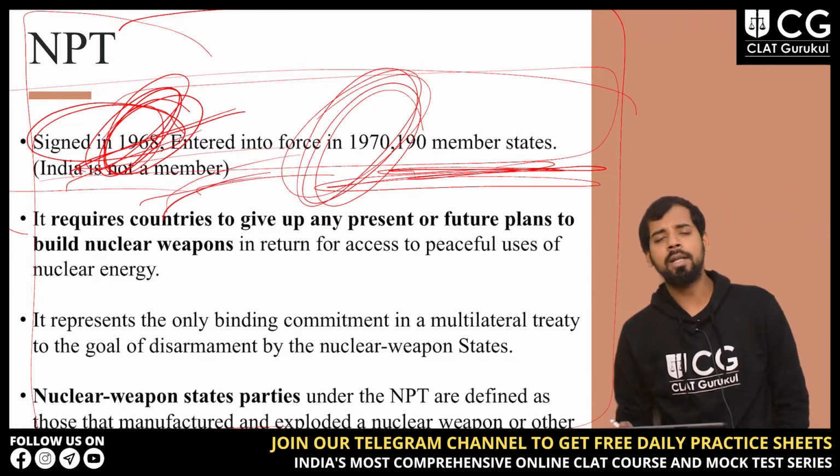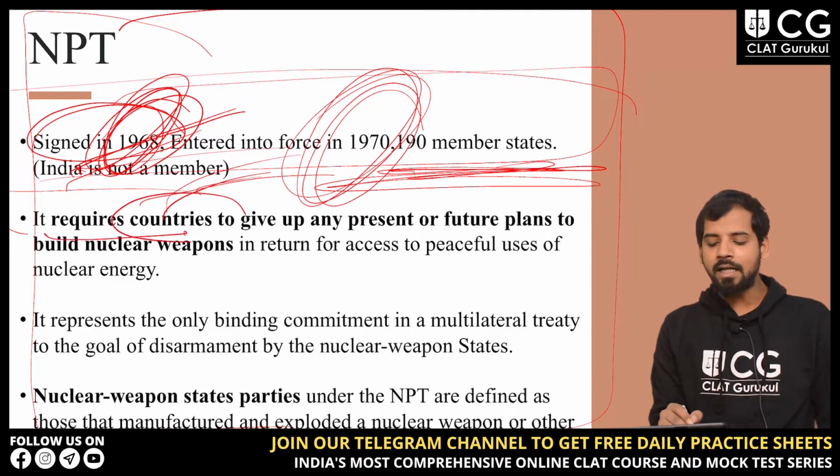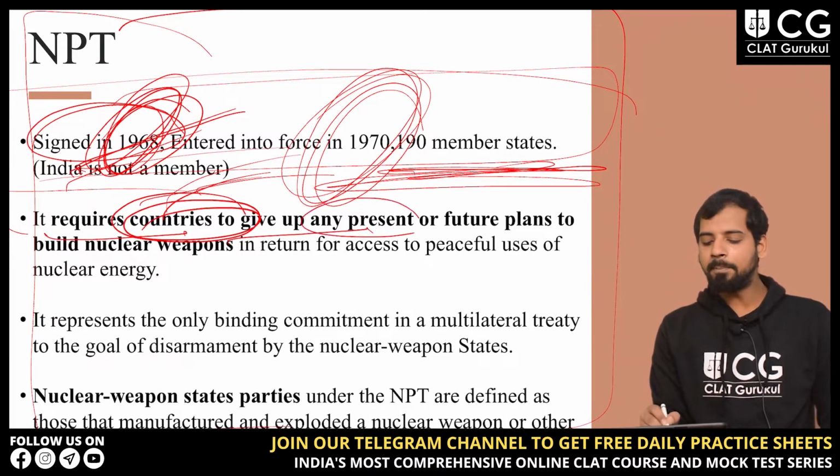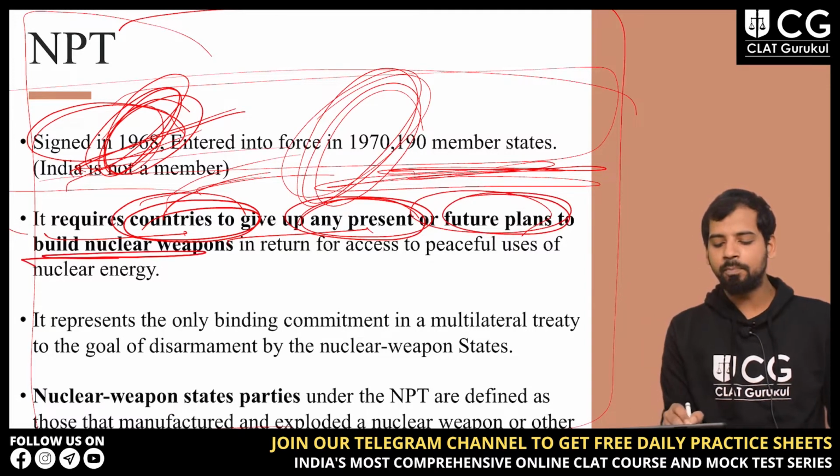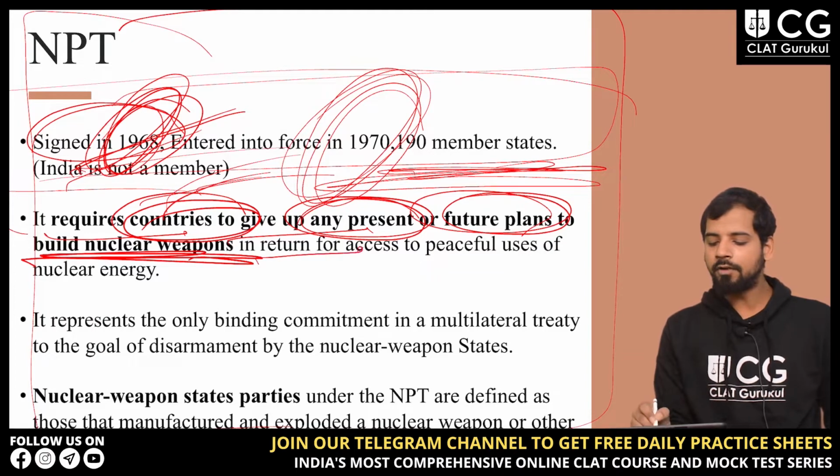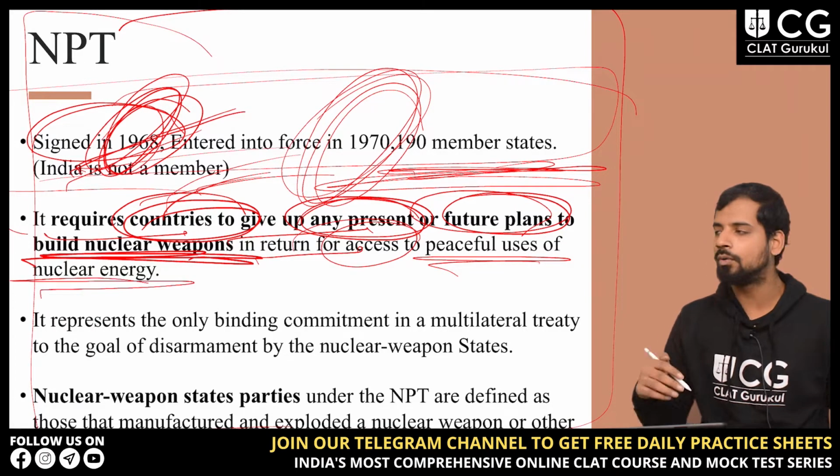Next, NPT requires countries to give up any present or future plans to build nuclear weapons in return for access to peaceful uses of nuclear energy.